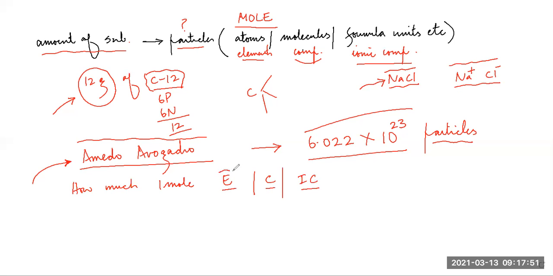How much? In other words, we will say these many atoms in an element, these many molecules in a compound, and these many formula units in an ionic compound would weigh how much? That is a question. And that's a very interesting question. And from that, we will have another definition of mole.